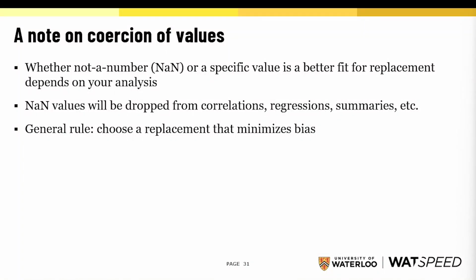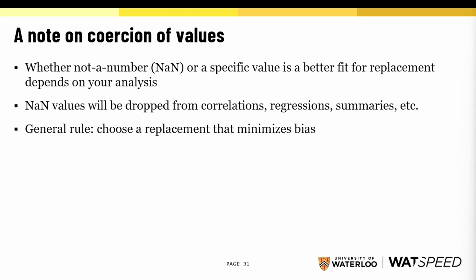Let's take a detour for a moment and talk about coercion of values. As you run your different regressions and crunch the numbers, whether you should use not a number or a specific value, for example turning a dash character into $17 an hour, depends on your analysis.